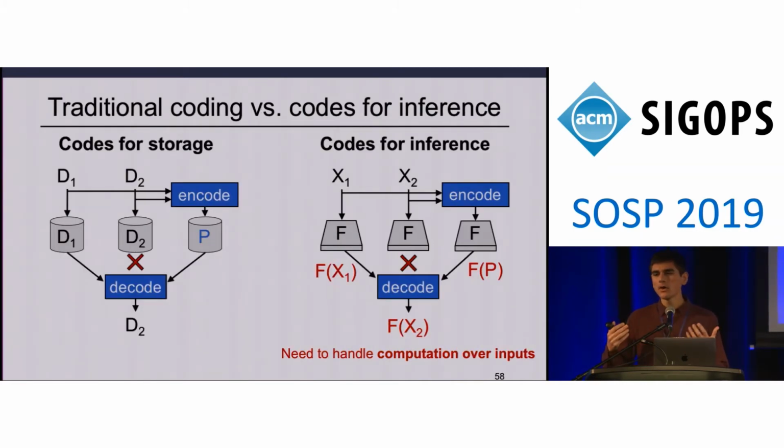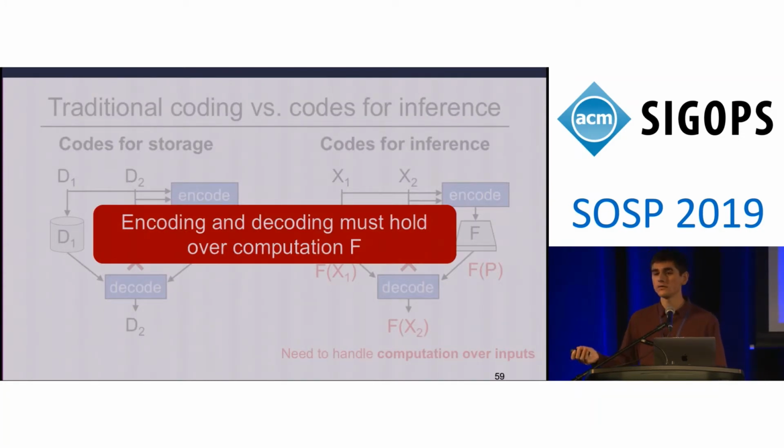Now, by comparing our desired use of erasure codes for inference to more traditional applications of erasure codes, you see that the primary difference in this new setting is in the need to handle this computation F that's taking place both over our inputs and parity units. And it turns out that handling this computation F makes the design of erasure codes for this new setting fundamentally more challenging than it is for traditional applications. And this is because our encoding and decoding functions that we create must now hold over this computation that's going to be performed over encoded data.